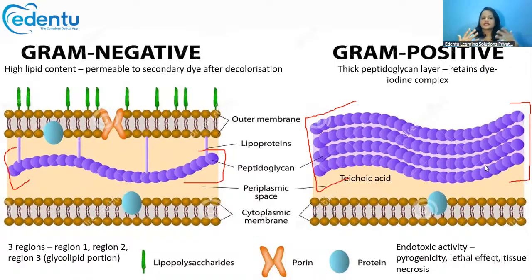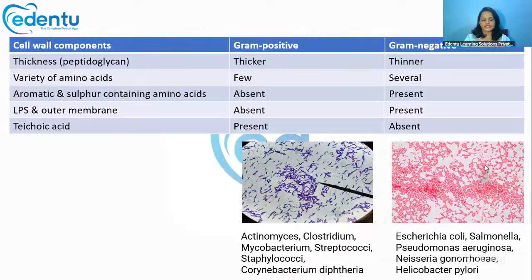So this is the major difference between gram positive and gram negative bacteria, and why one appears bluish in color and the other reddish. The main reason for that is the peptidoglycan layer. This is the major difference in relation to the cell wall components.